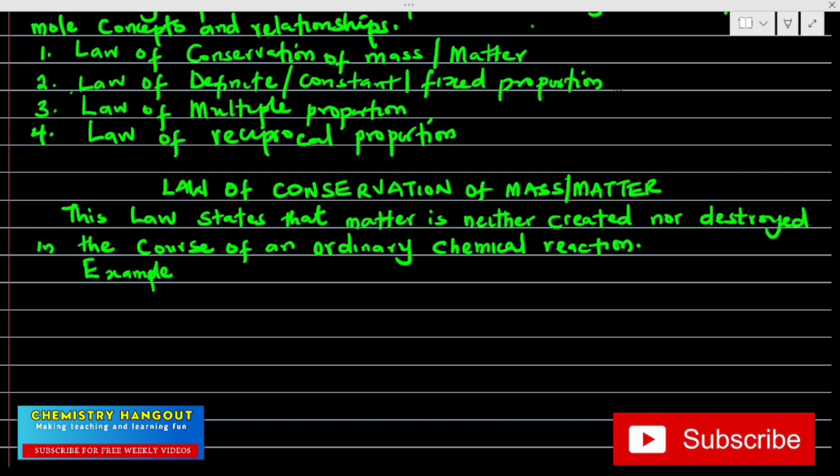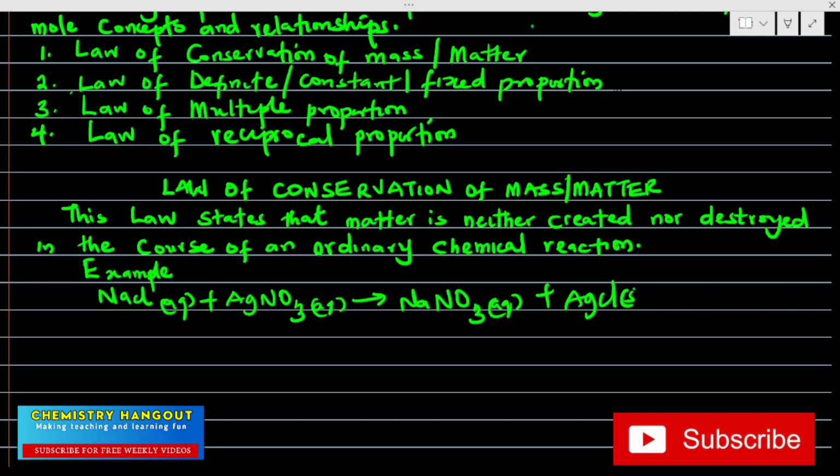Let's take an example. I have a reaction where I have sodium chloride, the aqueous form, reacting with silver nitrate, also aqueous, giving us sodium nitrate in the aqueous form and silver chloride. This is an ordinary chemical reaction.